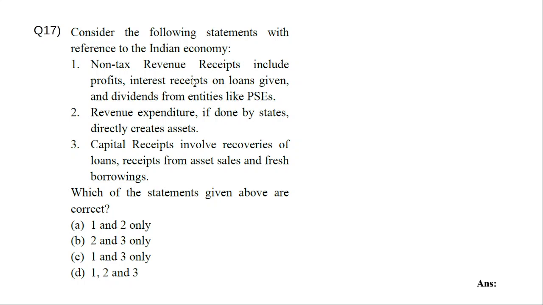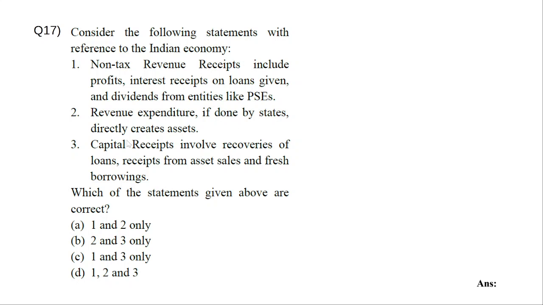So, non-tax revenue receipts include profits, interest receipts from loans given, and dividends from entities like PSCs. Okay, so all this is the non-tax revenue, right? Fine. Revenue expenditure is states giving salaries, pensions, and all those things. That will not create any assets.